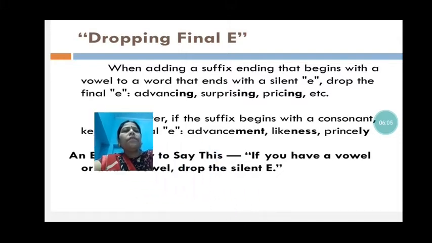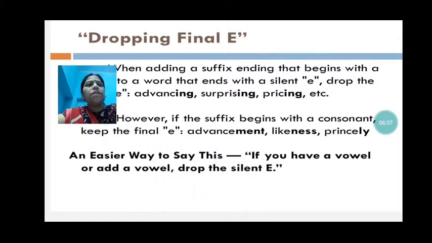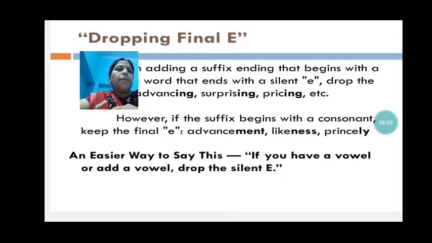However, if the suffix begins with a consonant, keep the final E, like advancement, likeness, pricely. So if the suffix begins with a consonant, in that case we keep the final E. In the earlier examples the suffix began with a vowel, like I is a vowel, ing begins with a vowel.